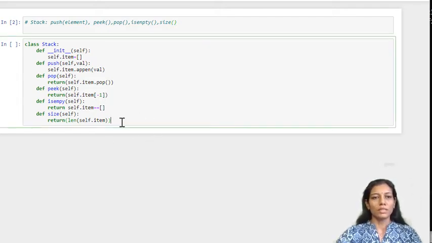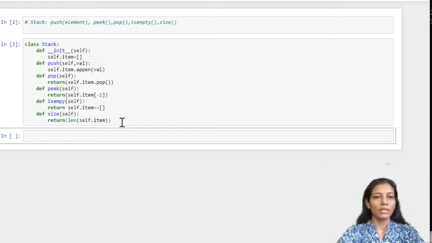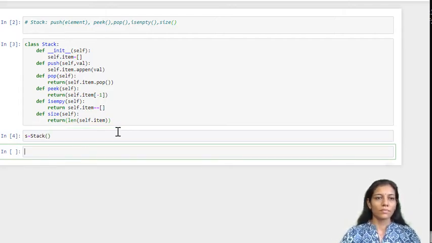Now let us execute it, and we'll have an object called s of this class Stack. Now I'll be inserting some elements into the stack. So I should use the push function, and suppose I want to push 10.